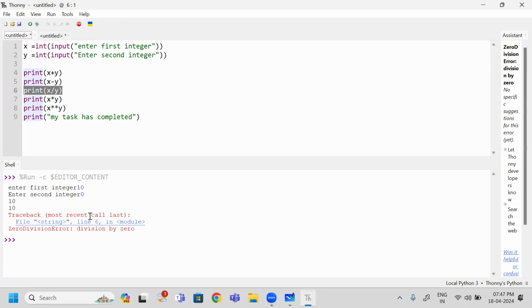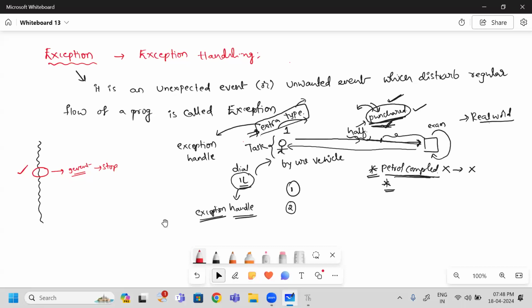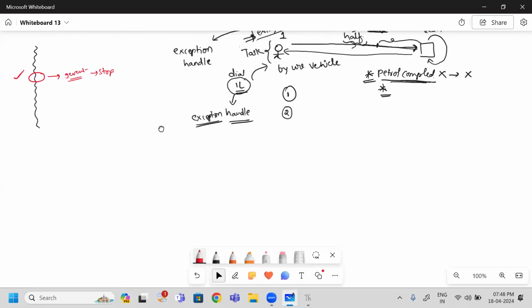Okay. So is it an expected thing? It is an unexpected thing. Did you want this error to be performed? No. It is unexpected, unwanted. So does it disturb our regular flow or not? Yes, it has disturbed. How can I solve this problem? Then we have to go for a new mechanism, that is exception handling. So how can I handle this exception?